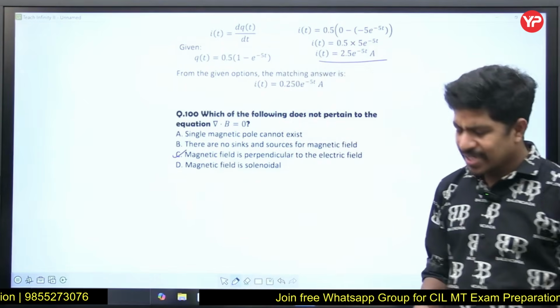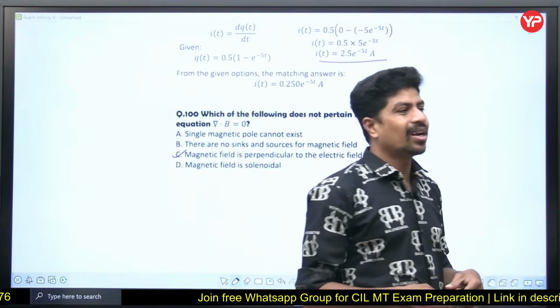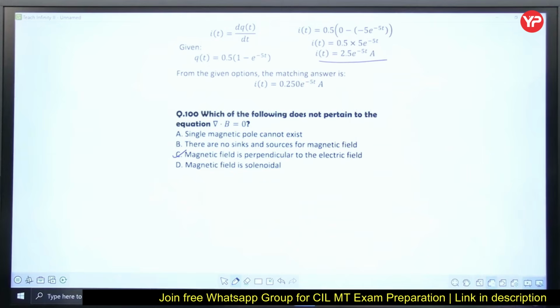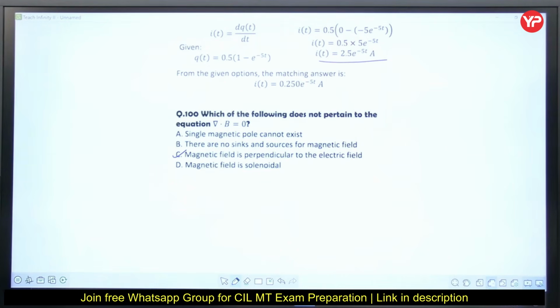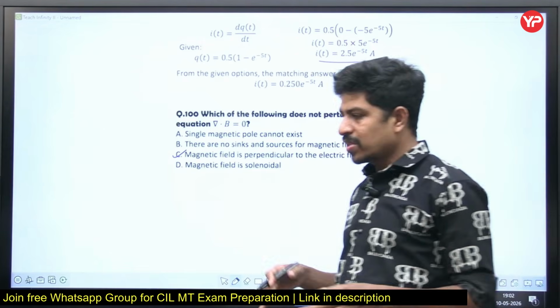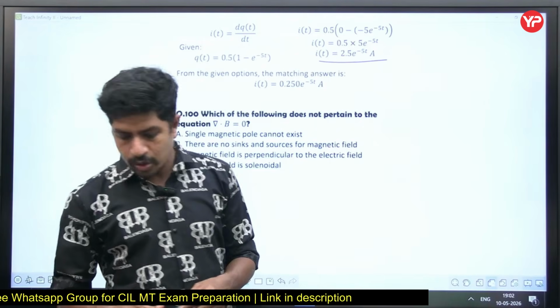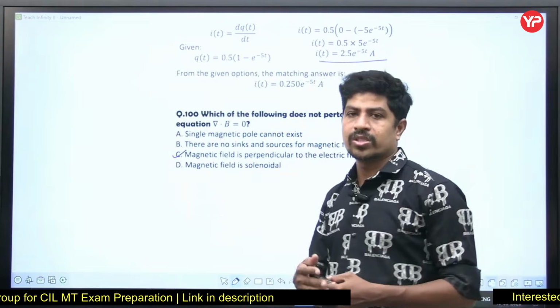See, as I am telling you, questions from electromagnetic field theory are direct statements. Instead of doing some calculations, it is always required and recommended to remember the statements. First understand the statements, then remember them, and you can apply directly so that you can save your valuable time. Okay, so this is the solution of all 100 questions.